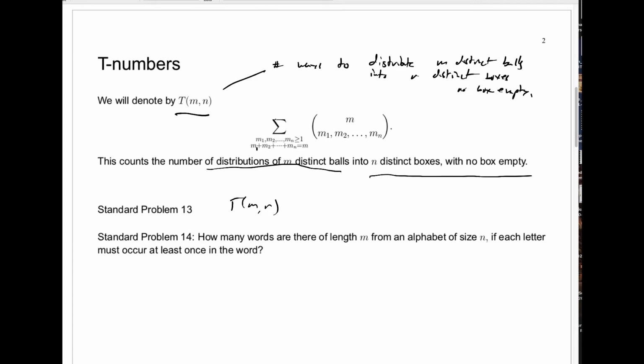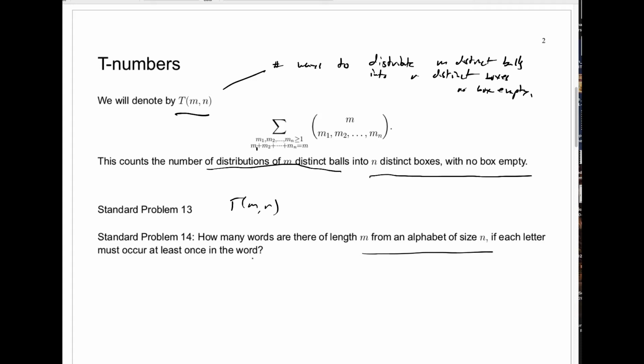And in the book they have what we call standard problem 14, how many words are there of length M from an alphabet of size n? And we saw already in the previous lectures that's the same problem here. Here we want to count words if each letter must occur at least once in the word.